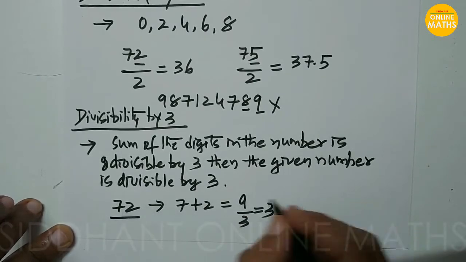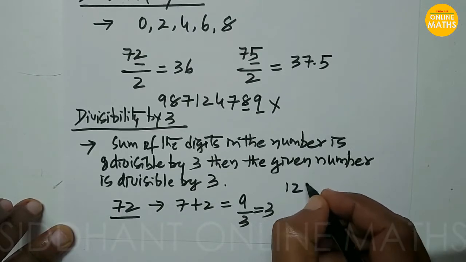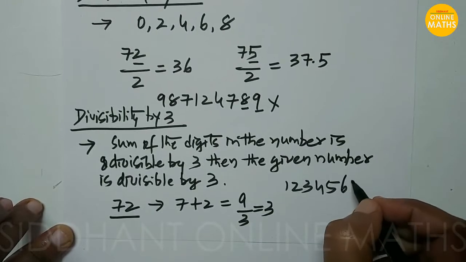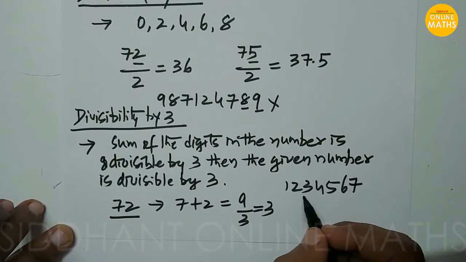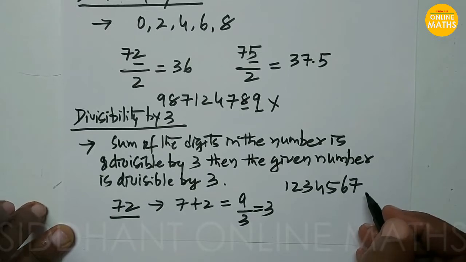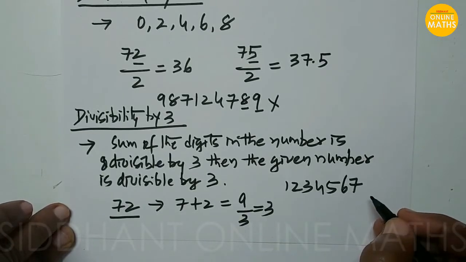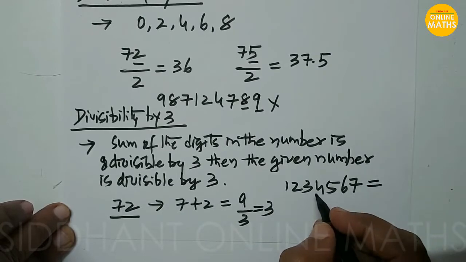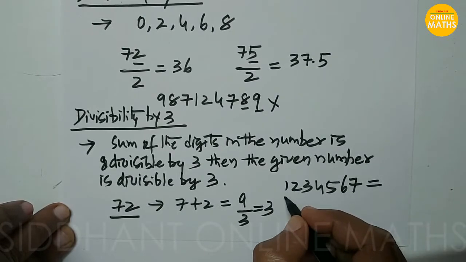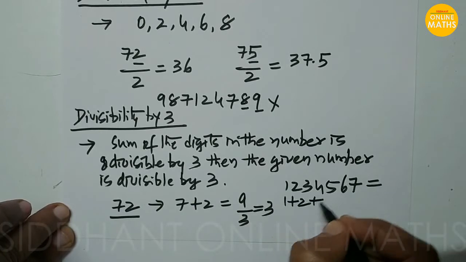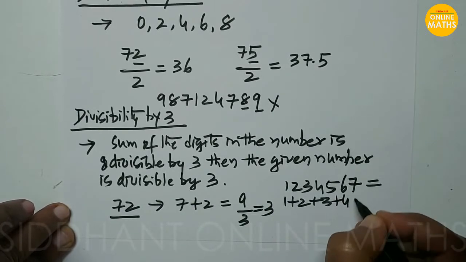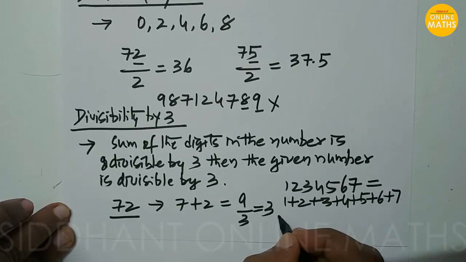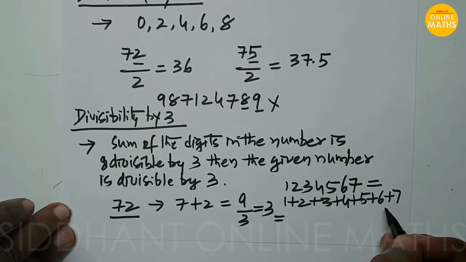You take any big number, like 1, 2, 3, 4, 5, 6, 7. Then you want to know whether this number is divisible by 3 or not. What we have to do is sum all the digits in the given number. That means 1 plus 2 plus 3 plus 4 plus 5 plus 6 plus 7. So if you add all these numbers,